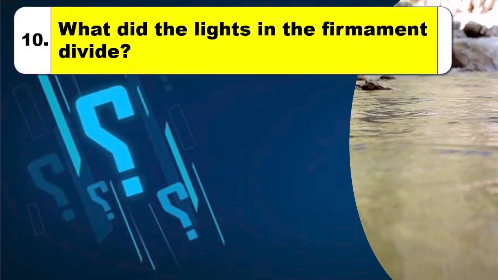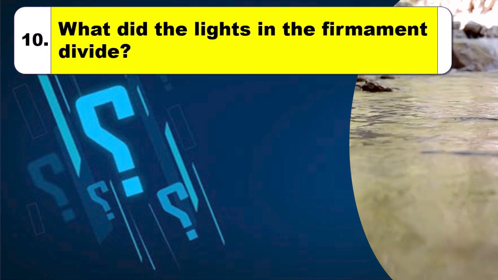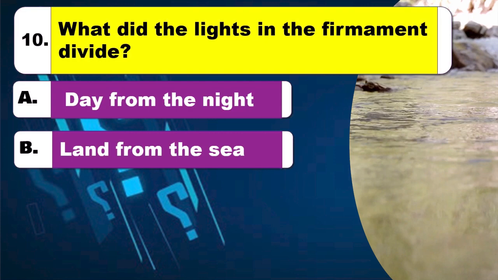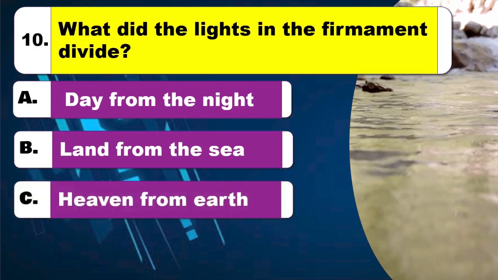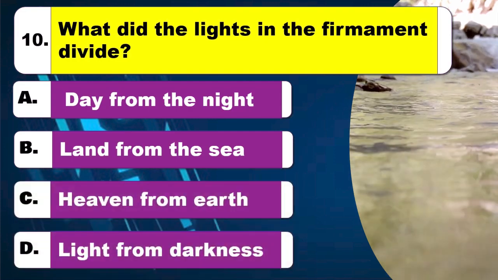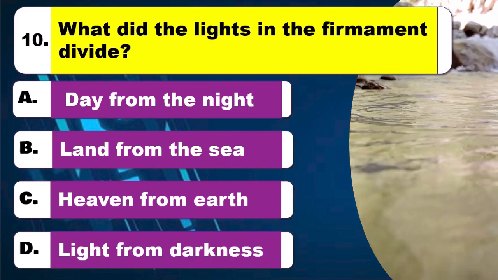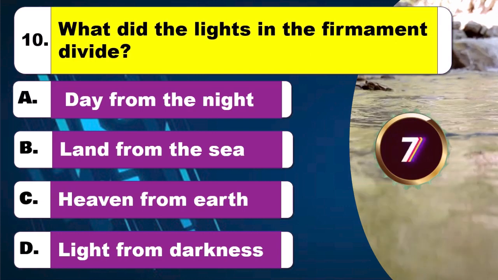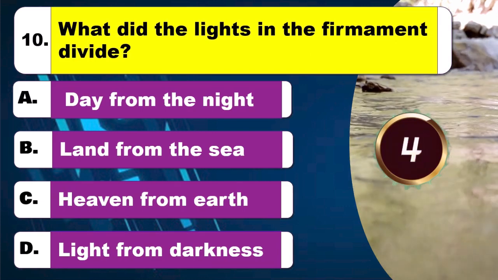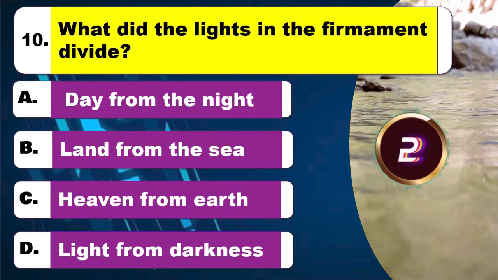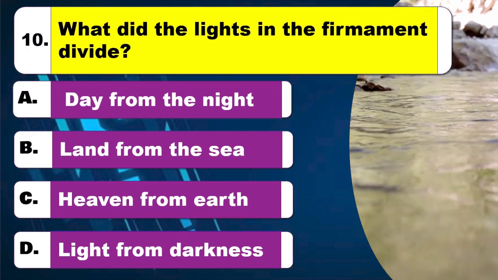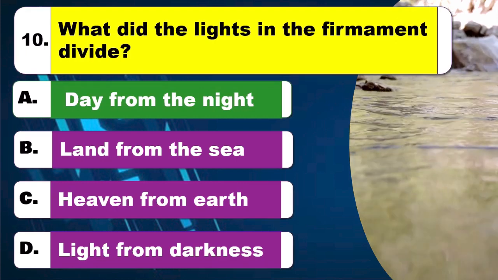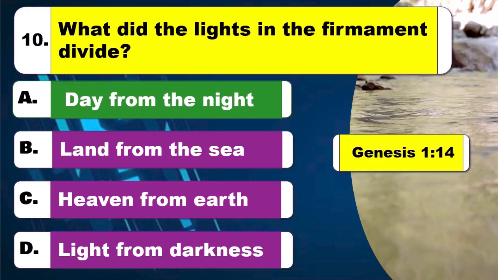Question 10. What did the lights in the firmament divide? Option A, day from the night. Option B, land from the sea. Option C, heaven from earth. Option D, light from darkness. Time to think. The right answer is option A, day from the night. The Bible reference is Genesis, chapter 1 verse 14.